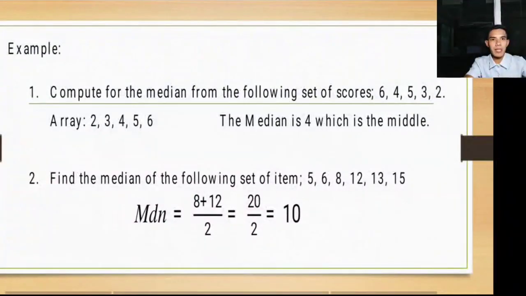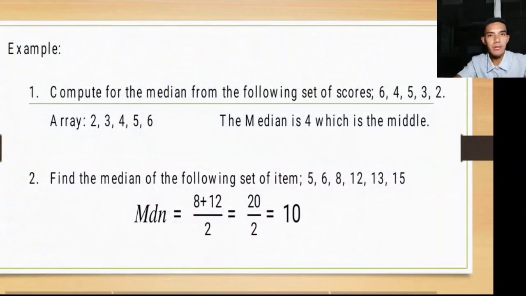Okay? Paano natin malalaman na siya yung median? So, sabi natin siya yung pinaka-middle. So, let's divide it into 2. So, 5 divided by 2, the answer is 2.5. Okay, dapat yung pang 2.5. So, i-round up mo sa nearest whole number, which is 3. So, yung pangatlo yung kukunin natin.